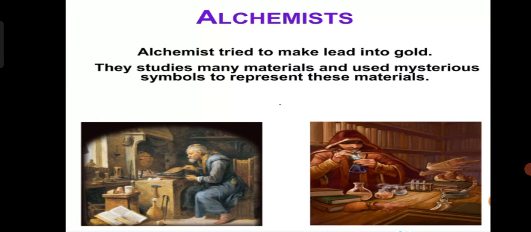Their curiosity and experiments shaped the future of science. So students, alchemist means a scientist who blends science, philosophy, and mysticism.